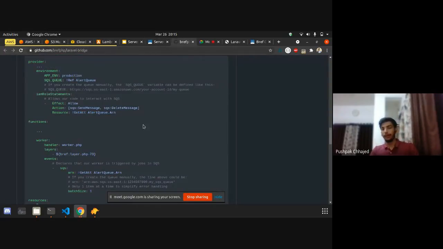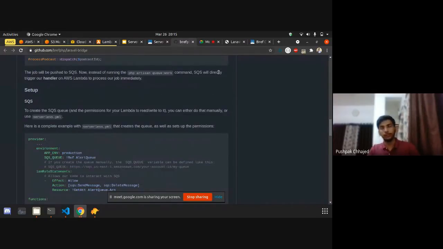So if you are working with Bref, you have to manually configure all those things. But if you are working with Laravel Vapor, you actually don't have to manage all of those things. It will automatically handle them for you.